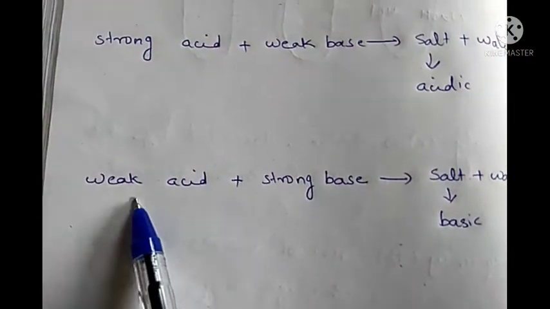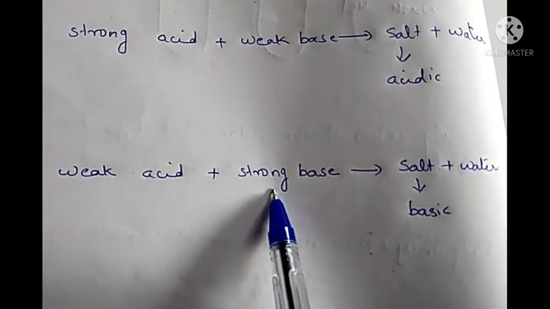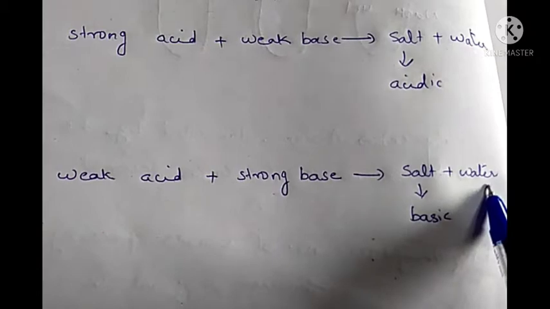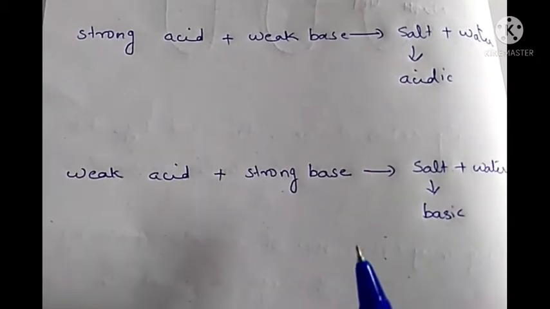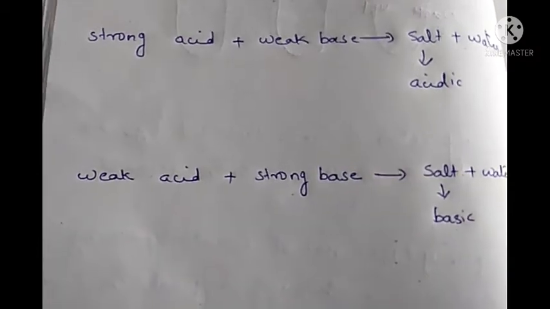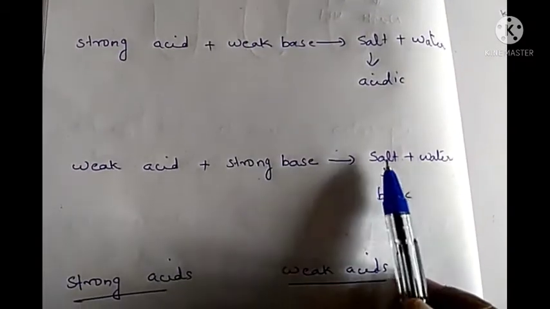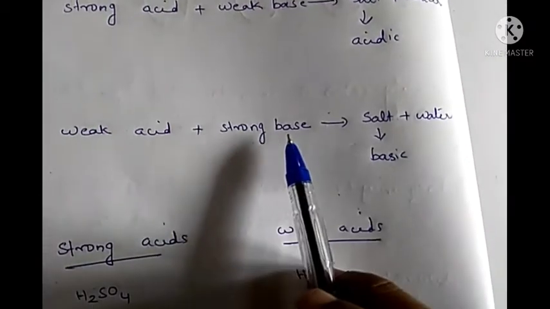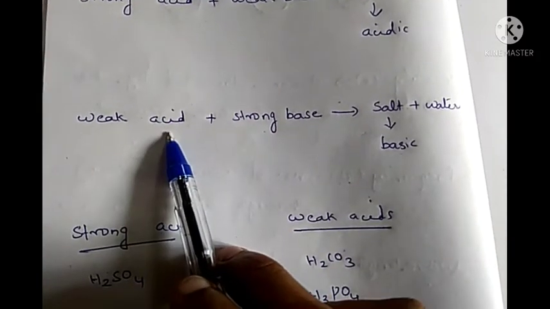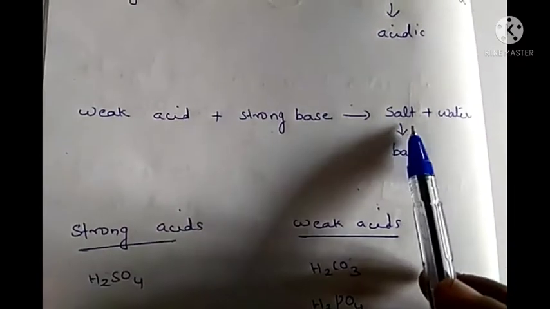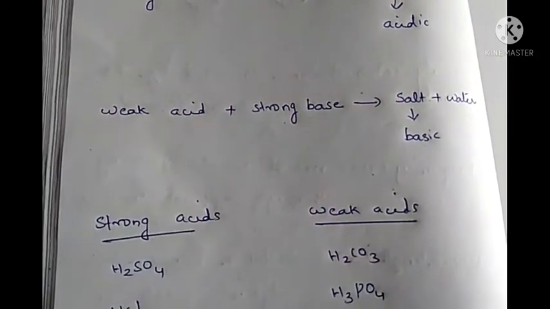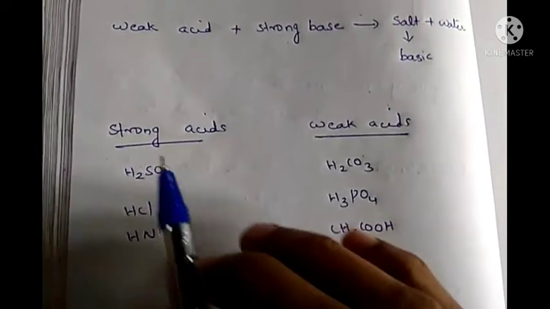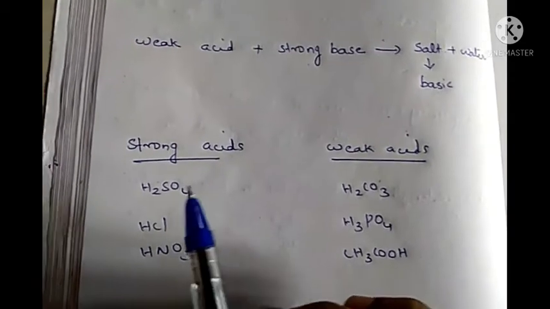Then when a weak acid is reacting with a strong base, here also we are getting salt and water, but the nature of the salt will be basic since the base is stronger than the acid. So the nature of the salt is determined by the nature of the base and acid from which it is formed. So to find out the nature of the salt, we should know the nature of the base and its acid. Which are the strong acids and weak acids?